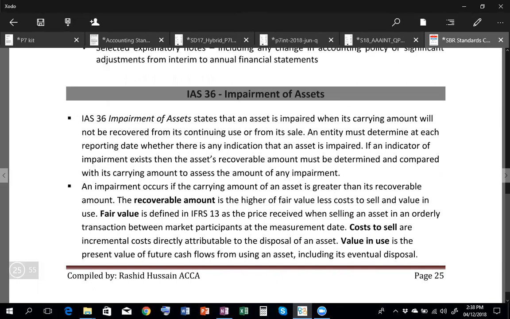Another important standard is impairment of assets, which is IAS 36, which says that an asset should be recorded at the lower of its carrying value and recoverable amount. Carrying value is the book value, and recoverable amount is the higher of its value in use and fair value less cost to sell. This is important as well.